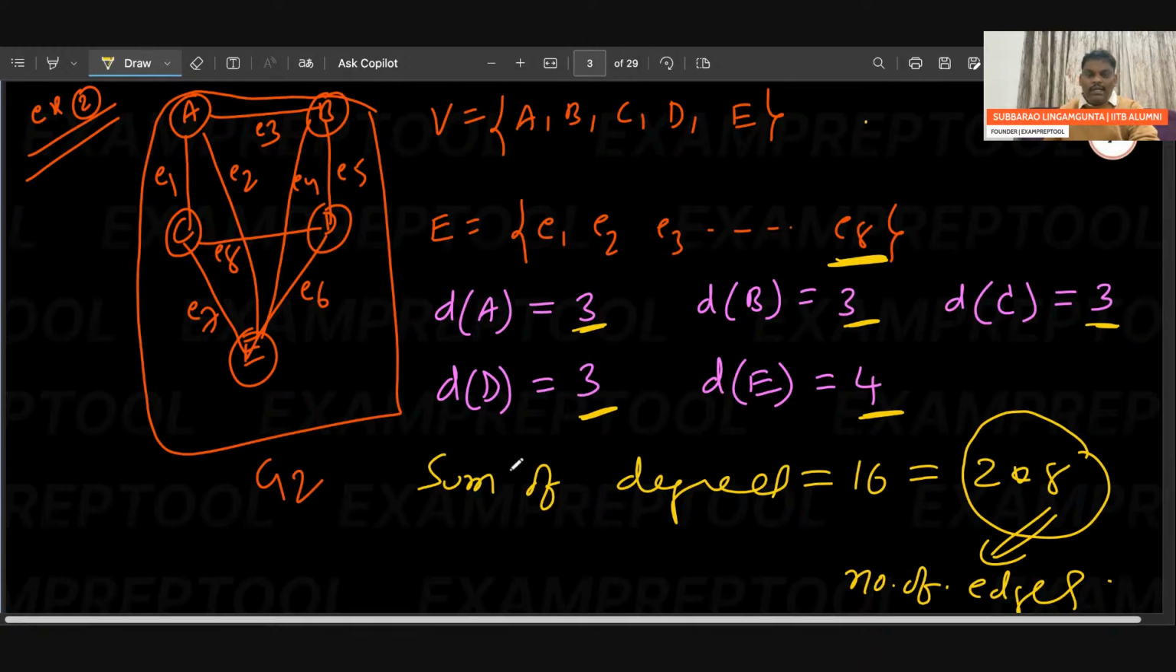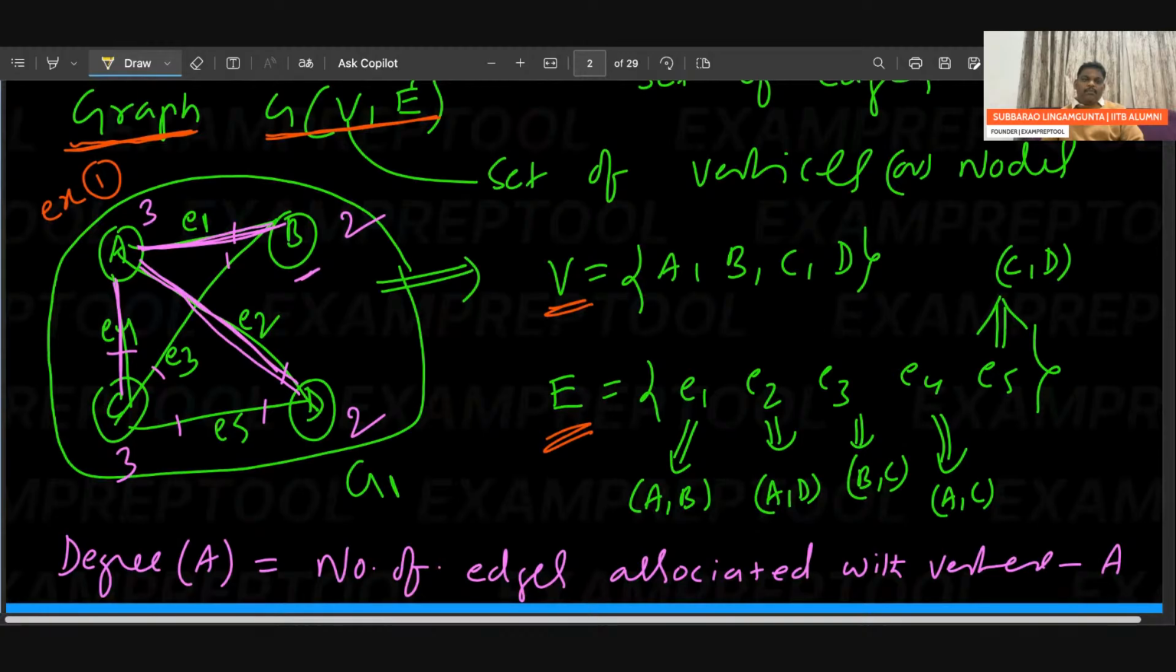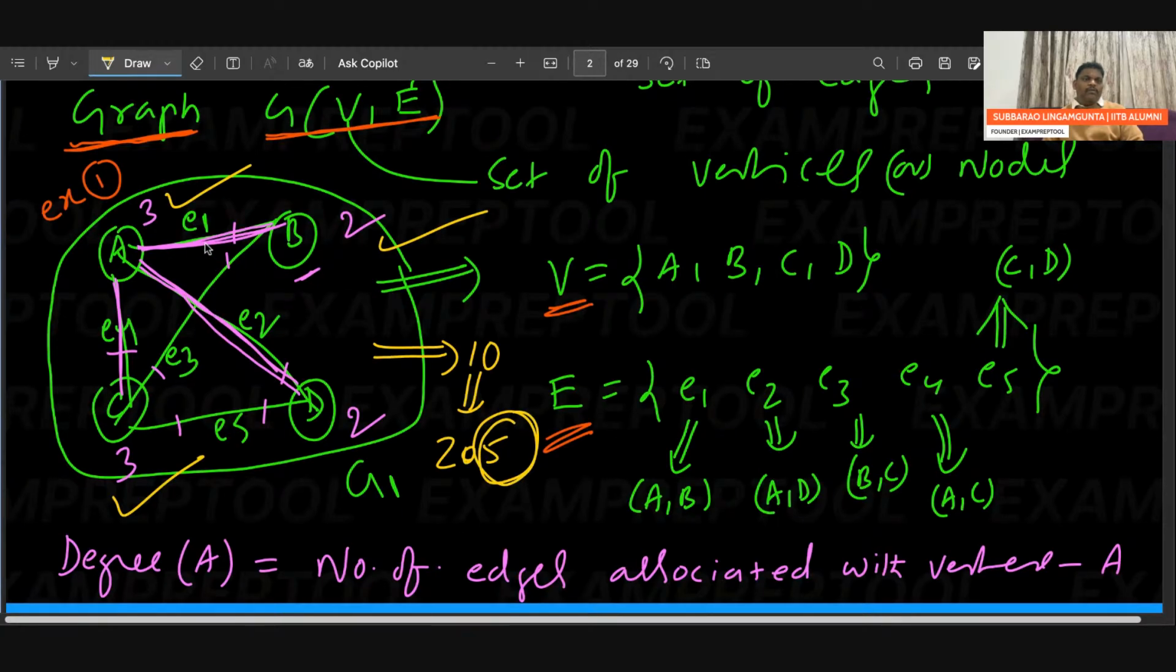To get more clarity, let's go to the first example. Sum of degrees: 3 plus 2, 5. 5 plus 3, 8. 8 plus 2, 10. So sum of degrees is 10. 10 can be written as 2 into 5, where 5 is the number of edges. I think 5 edges, right? See, 5 edges are there.